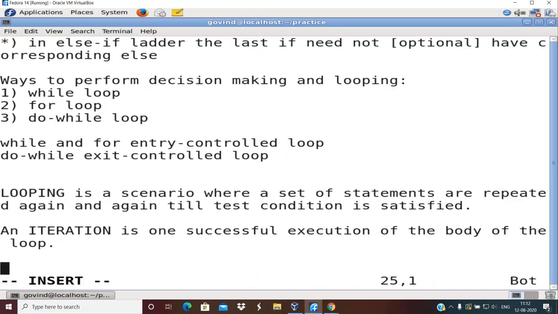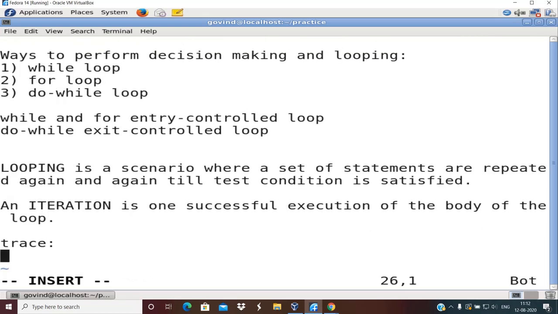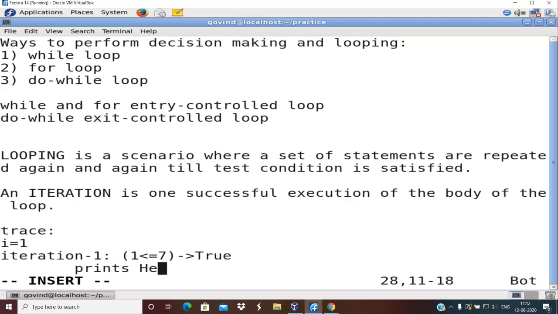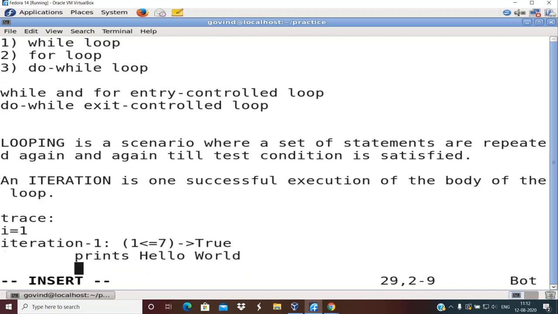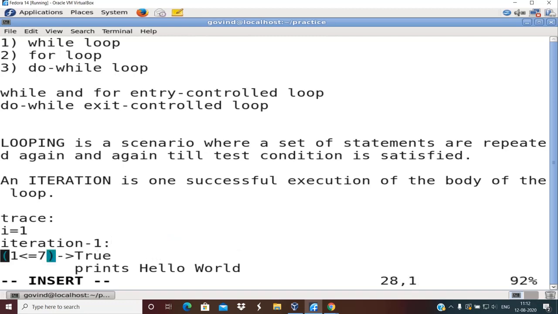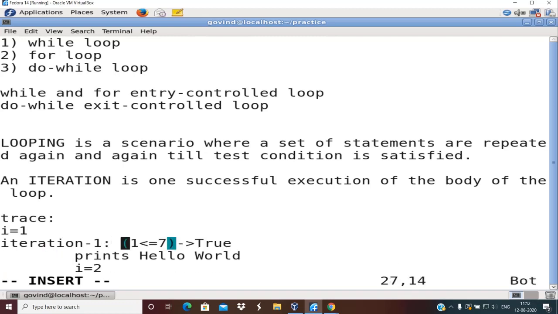So I'm going to write a trace of the program here. Initial value of I was 1, right? So iteration number 1, what is the test condition? I is 1, so I less than or equal to 7 is actually true. So what happens? It prints hello world, then I becomes 2. So this is the end of the first iteration.